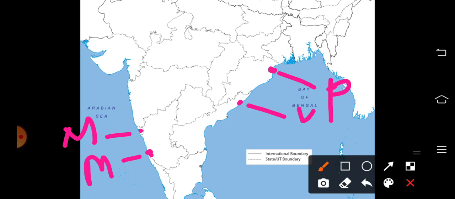The ports in the eastern coast are Paradeep in Odisha and Vishakhapatnam in Andhra Pradesh. In the west coast, the first is Marmagova in Goa and the second is Mangalore or Mangaluru in Karnataka.